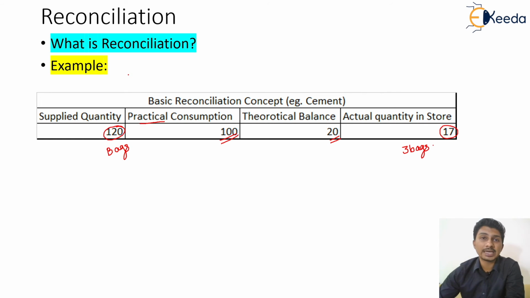So let us focus more on reconciliation of steel and cement, because these two are the costly materials on any construction site, so we'll be calculating them. Basically you need to remember that reconciliation is all about this table. You need to know the quantity that you have received and the consumption that you have done. Subtracting these two will give you the theoretical balance that you were expected to have in your storeroom, and then the actual quantity that is there in the storeroom. The difference between these two will give you the number of bags or kg of steel that has gone missing. That's all reconciliation is about.